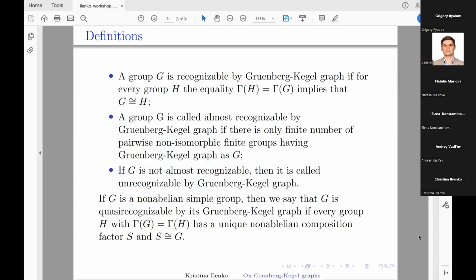The study of the recognizability of finite groups by the Gruenberg-Kegel graph belongs to modern research, and special attention is attracted to the study of the class of finite groups with a disconnected Gruenberg-Kegel graph, because this class generalizes the class of finite Frobenius groups, which is evident from the well-known Gruenberg-Kegel structure theorem. So let me remind you of this theorem.